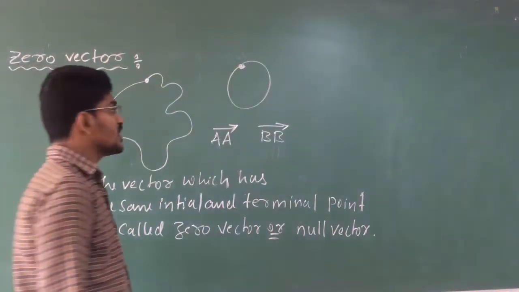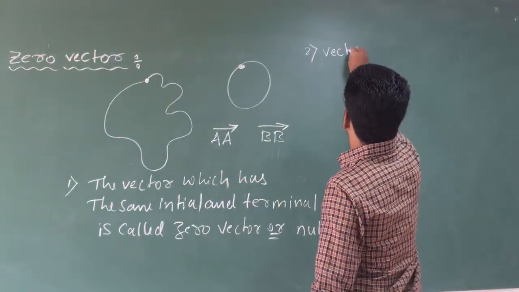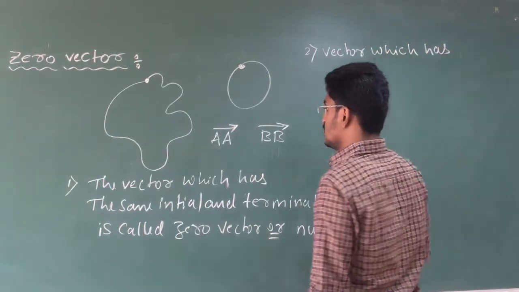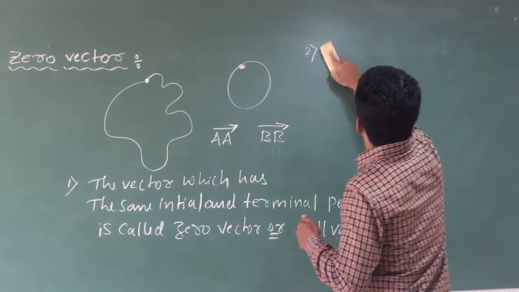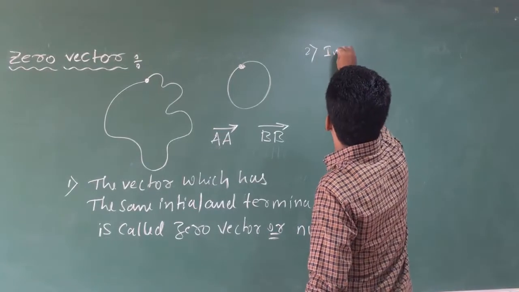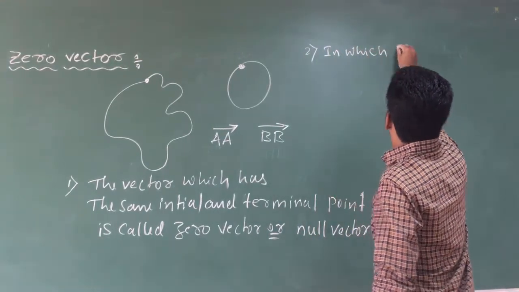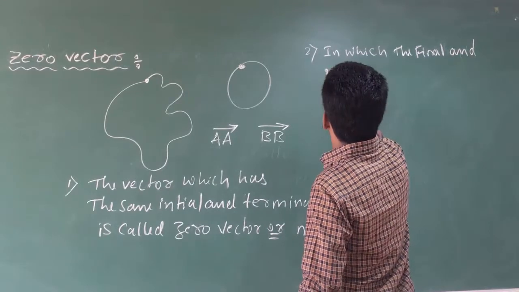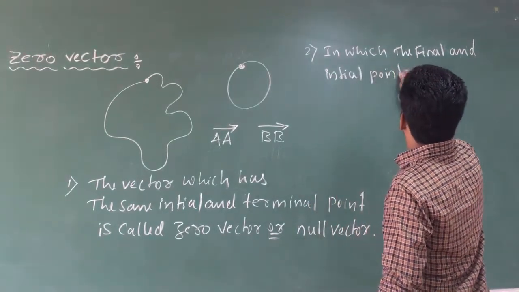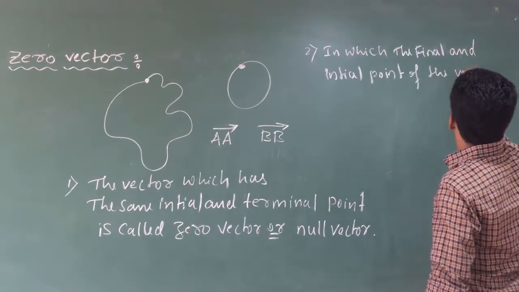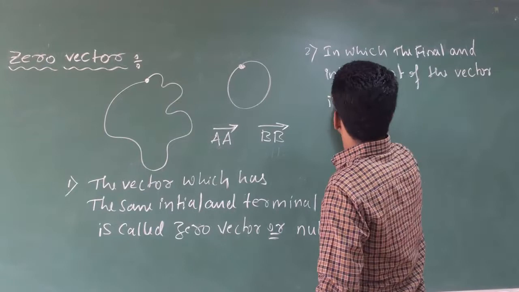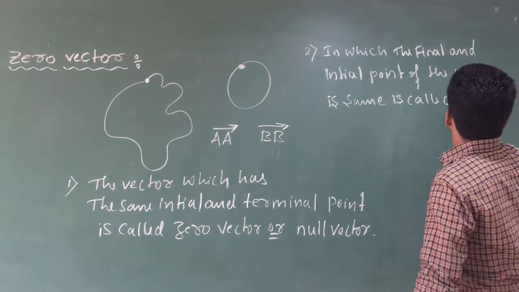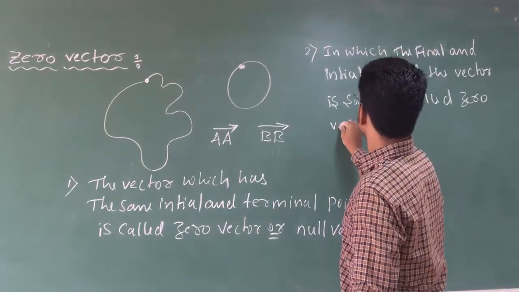Clear? Or you can also write, the second one: the vector in which the final point and initial point of the vector are the same is called a zero vector.